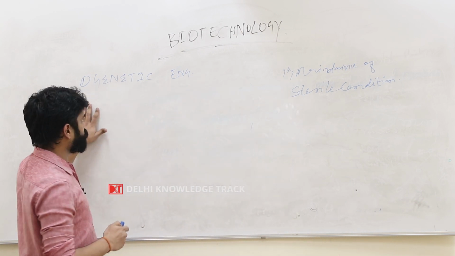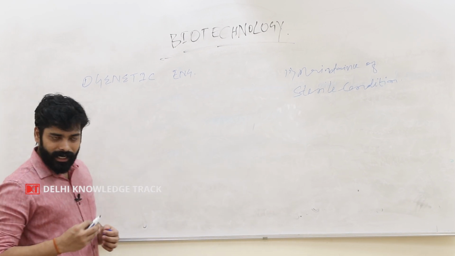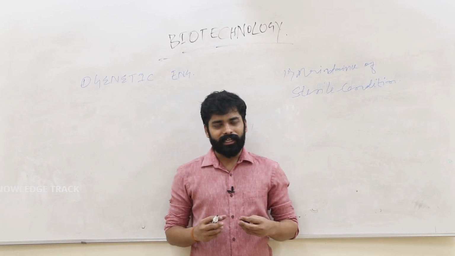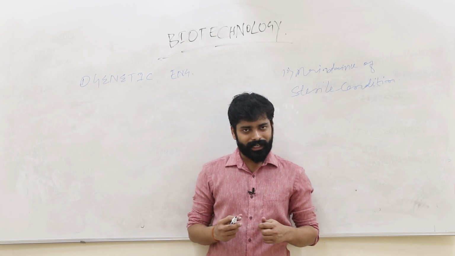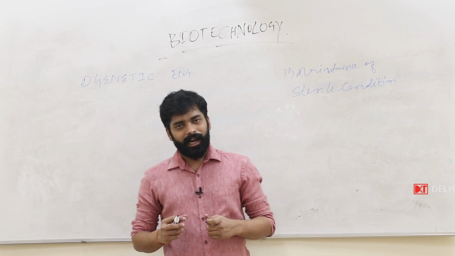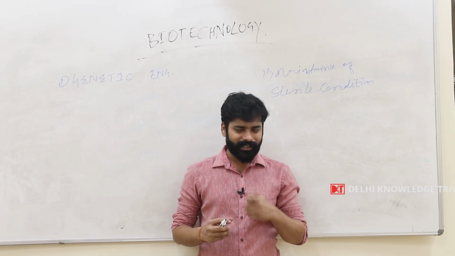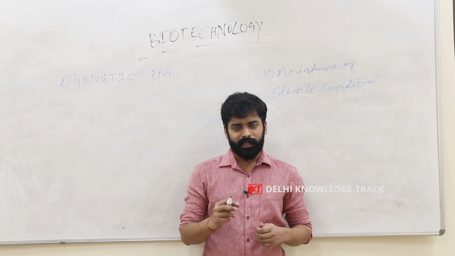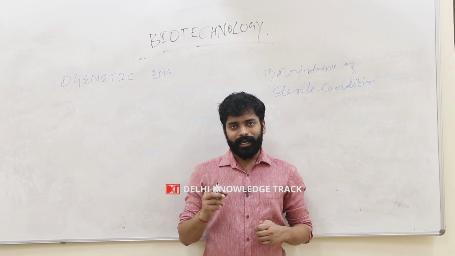And the first one is genetic engineering, which is basically the manipulation of genetic material. In living organisms, we have the genetic material known as DNA or RNA. DNA is deoxyribonucleic acid, a double-stranded molecule, and RNA is ribonucleic acid, a single-stranded molecule. Whenever we are doing any kind of manipulation, any kind of change in DNA or RNA, it is known as genetic engineering.